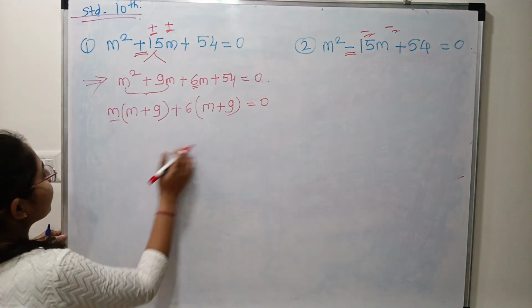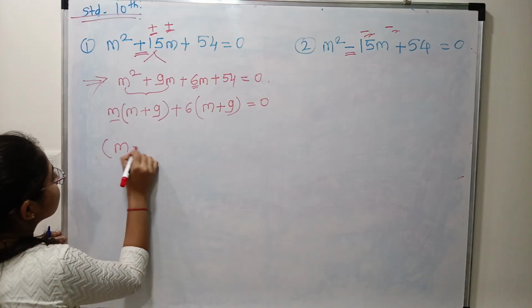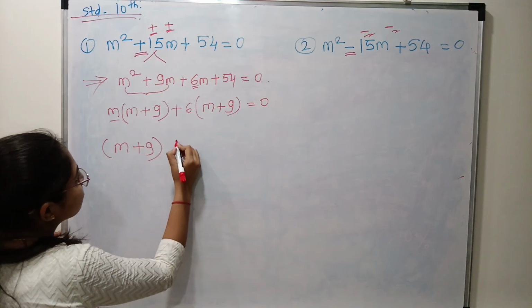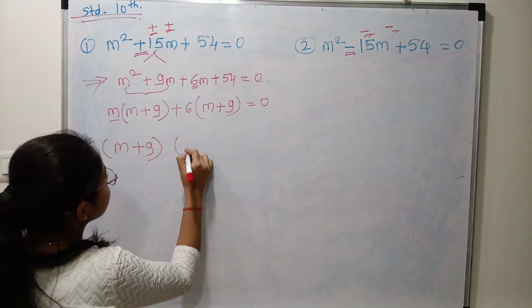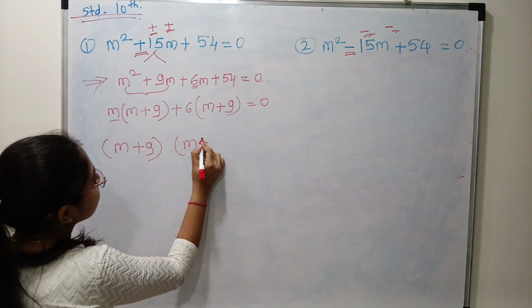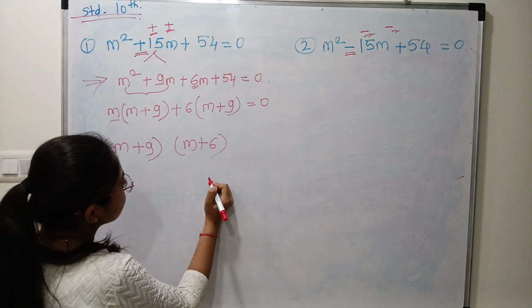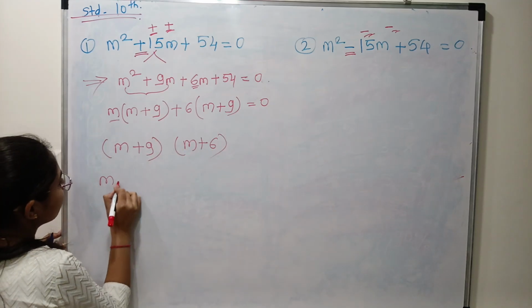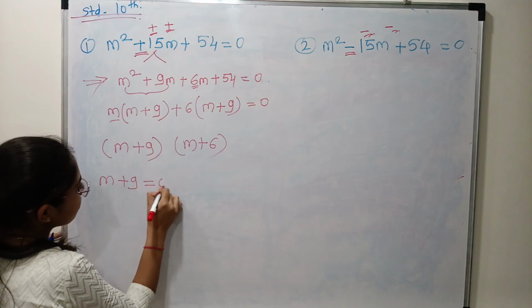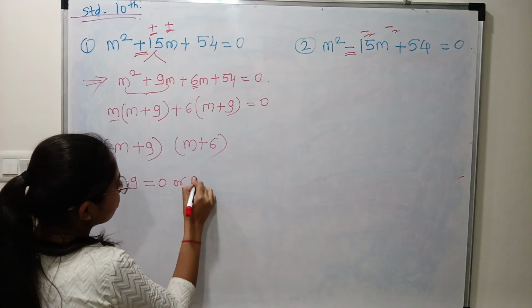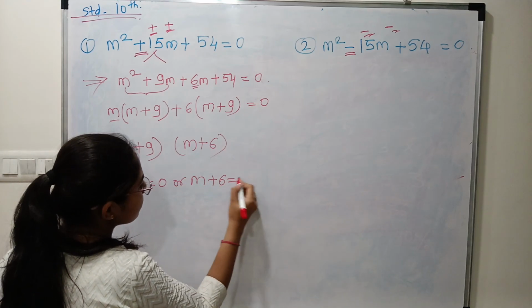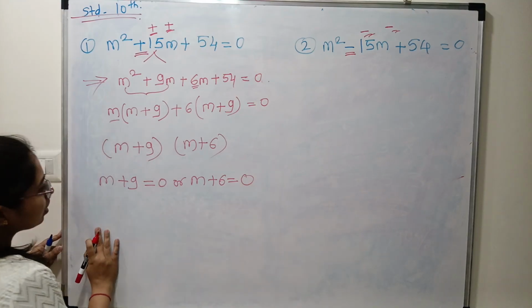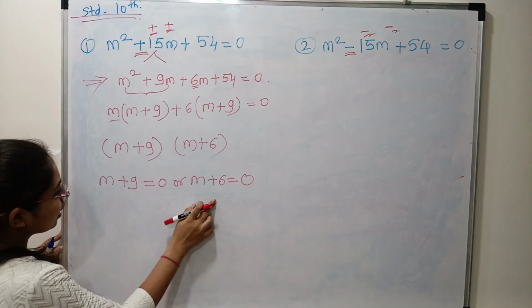Now take these two brackets, m plus 9 and m plus 6. So m plus 9 is equal to 0 or m plus 6 is equal to 0.